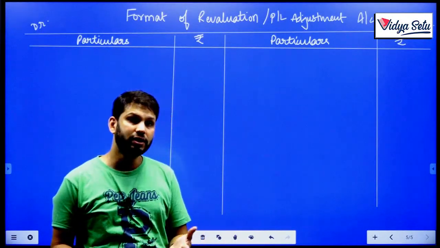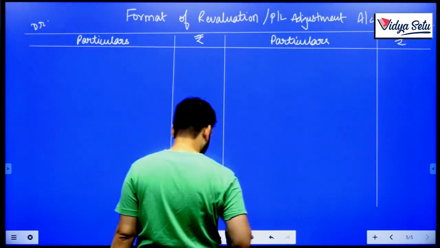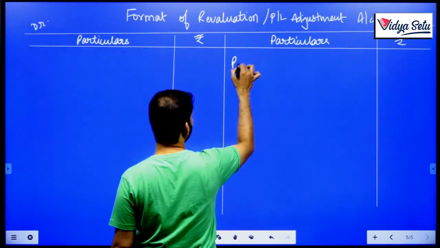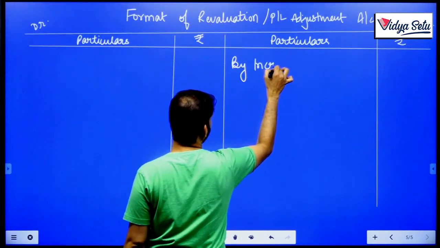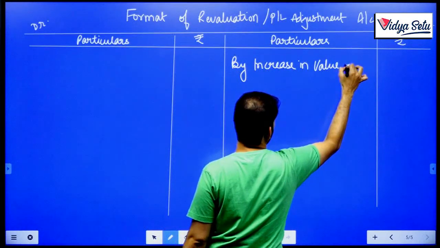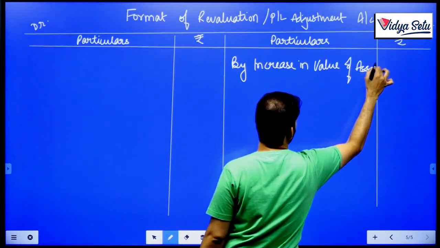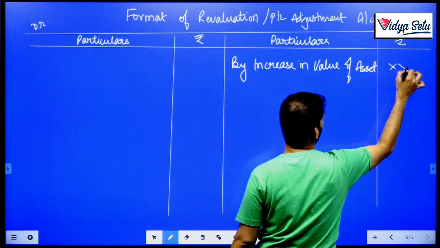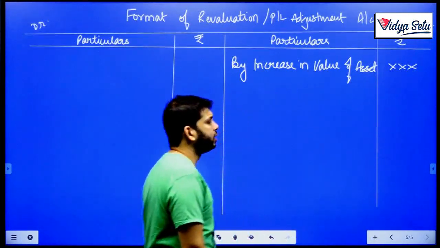This is a profit, this is a gain, so it will be on the credit side. So by increase in value of asset, all the assets' increase will be written here.